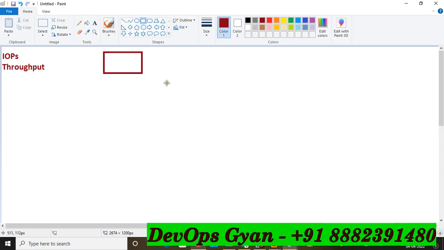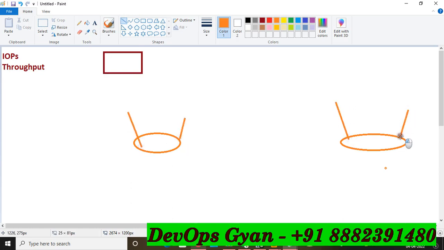So one more important thing, just understand this throughput, IOPS and throughput. Suppose this is two buckets, and I am going to write here, this is bucket 1 and this is bucket 2. Okay, so with these buckets you can easily understand what throughput and IOPS are.